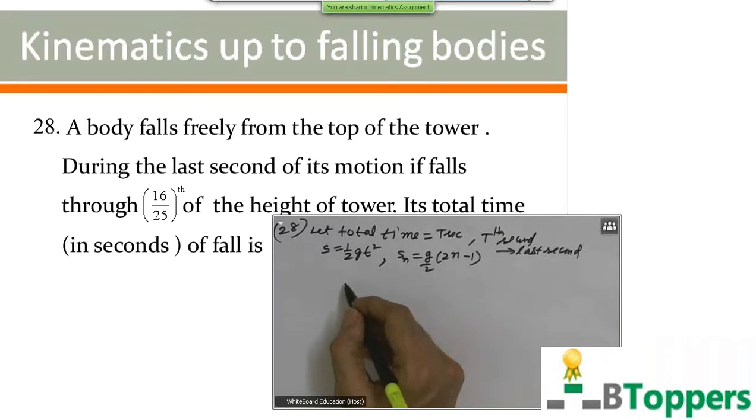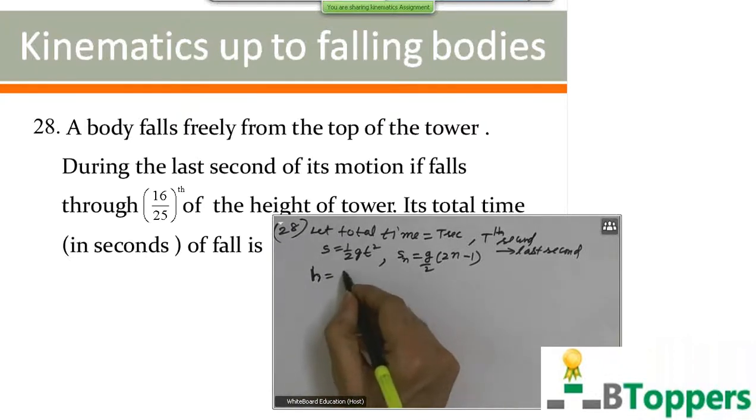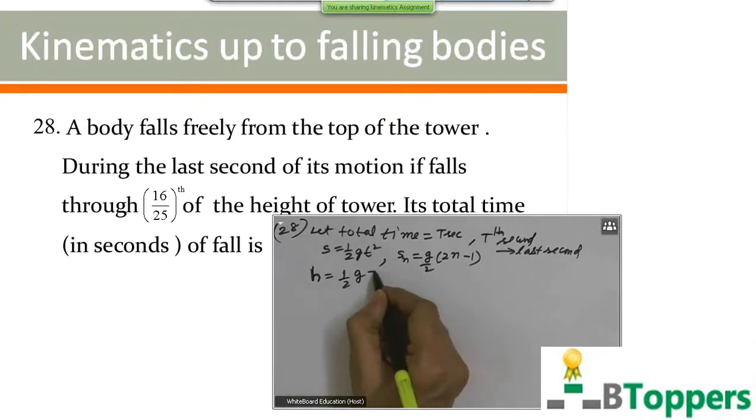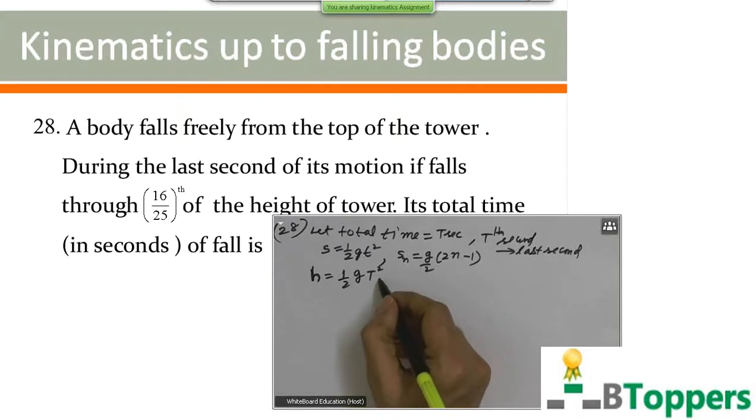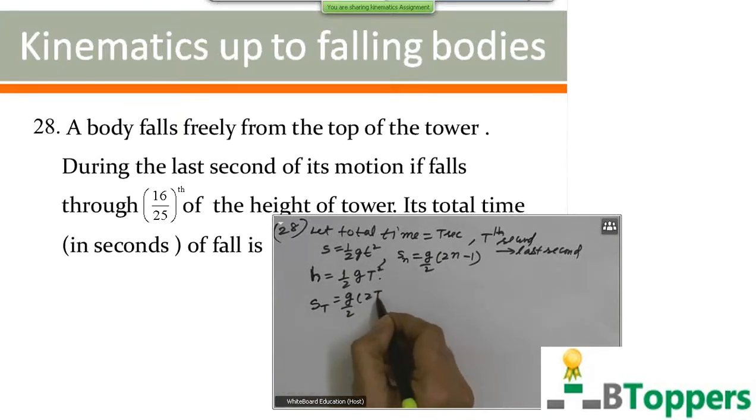Let h be the height of the tower. So total distance covered in total time of fall is given by h equal to half g t square. And distance covered in the tth second can be found by substituting n equal to t.